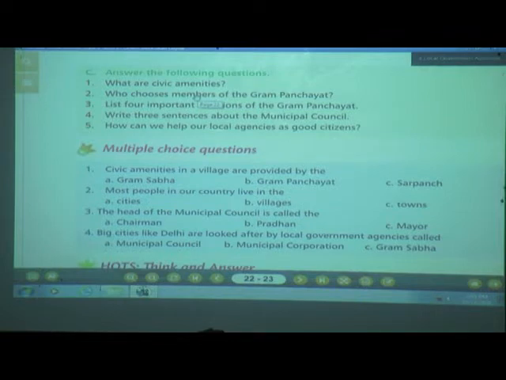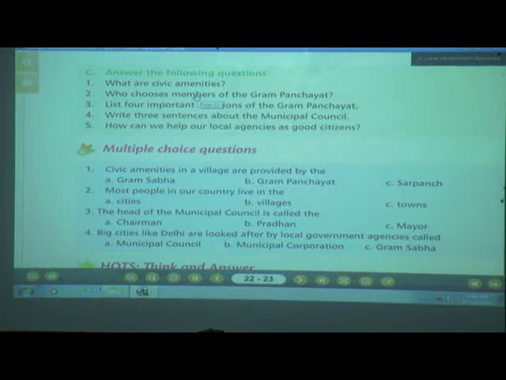In that first one, what they have asked: what are civic amenities? Yes children, what are civic amenities? Who will give me the answer? Come on, give me the answer, students. Yes, civic amenities are basic things that people need to lead a comfortable life.